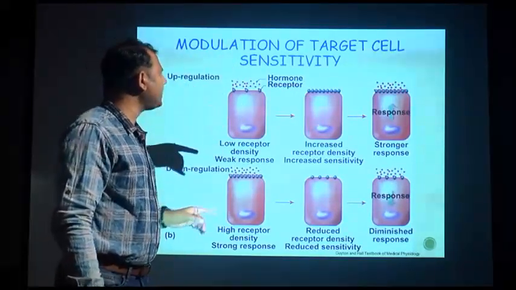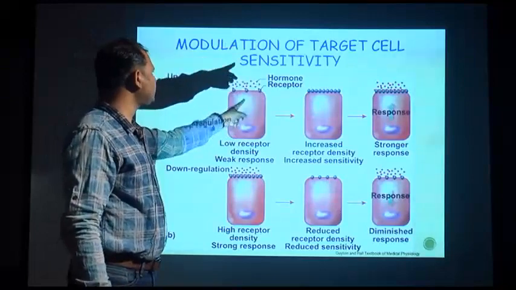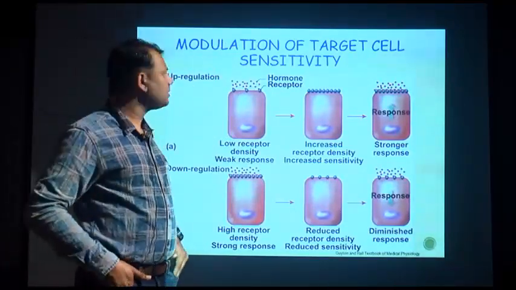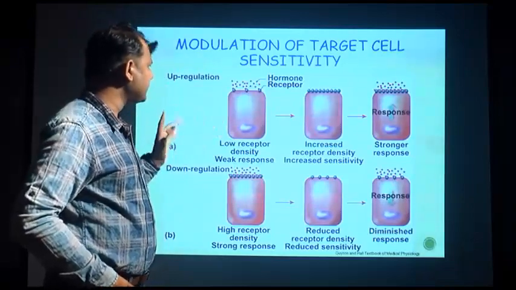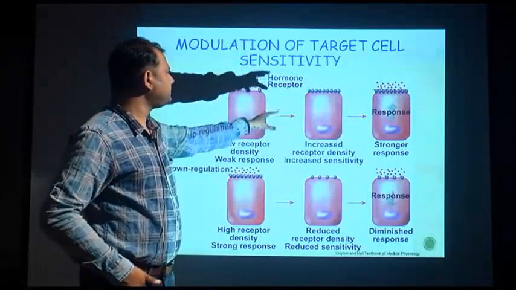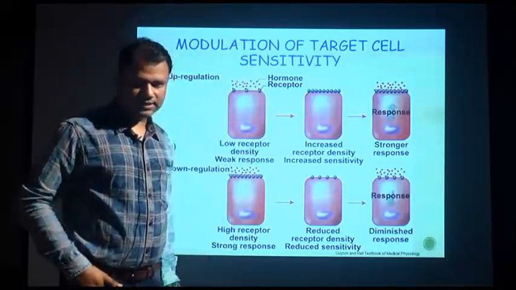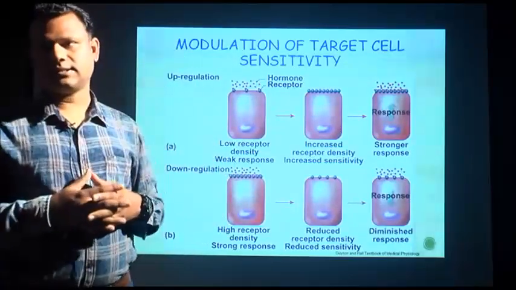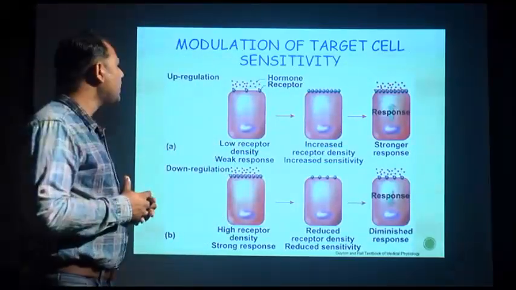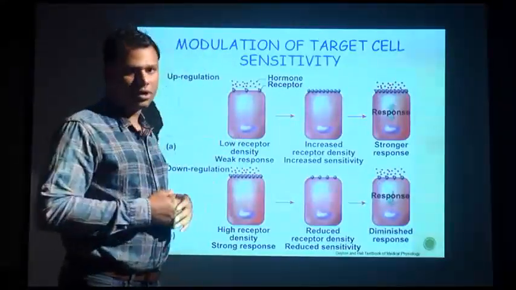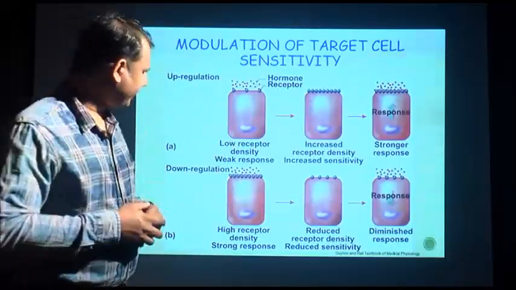See, in the middle of the upper panel, on the cell surface, you can see the number of blue rounds increased, that means the number of hormonal receptors increased. Finally, the amount of hormone remains the same. As the number of receptors increases, the response also increases. So this is all about how a cell modifies its receptors to receive the hormones to show its effect.